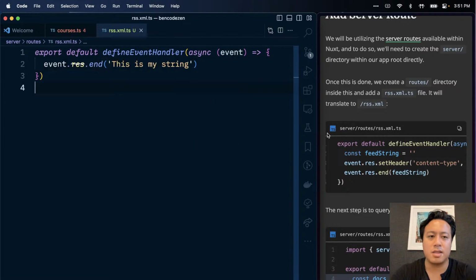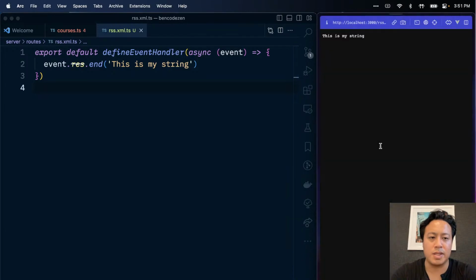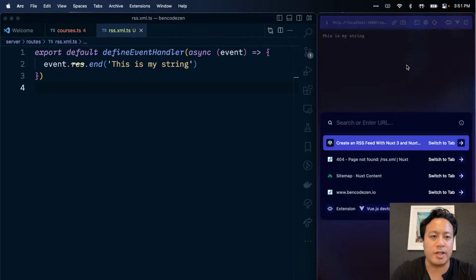Okay. So if this works the way I hope it does, great. We can see now that the server has rebooted and it's correctly returning the right thing. That's great. So we've learned how to define a very simple return. Now the question here is how we're actually going to get the RSS to generate, right?